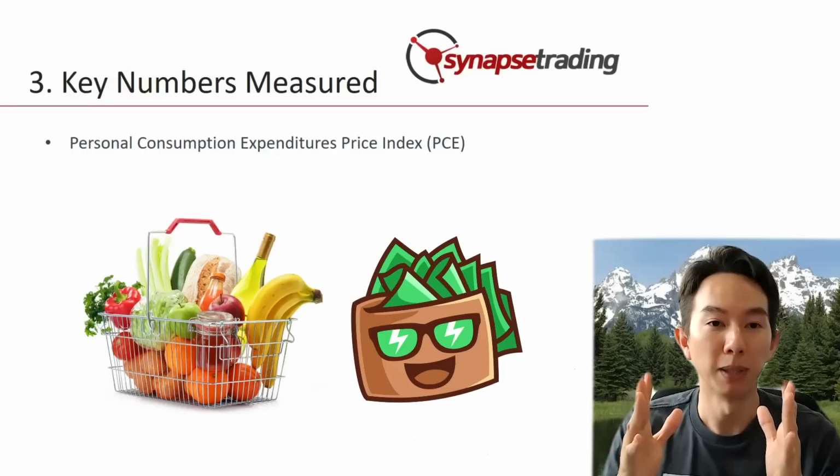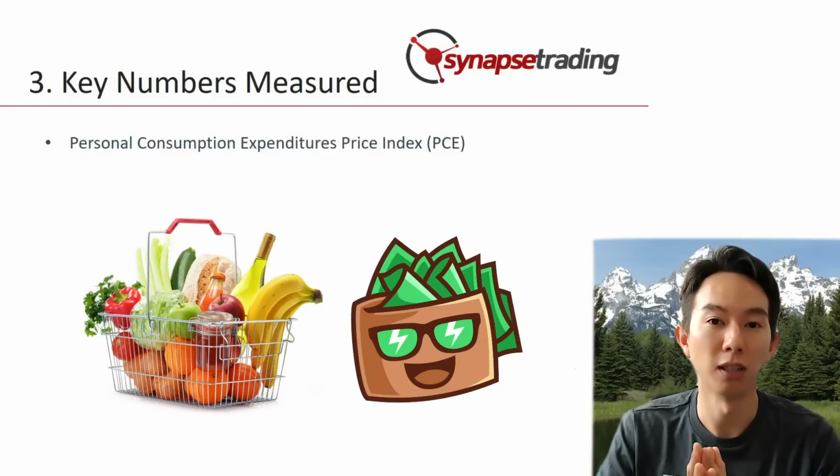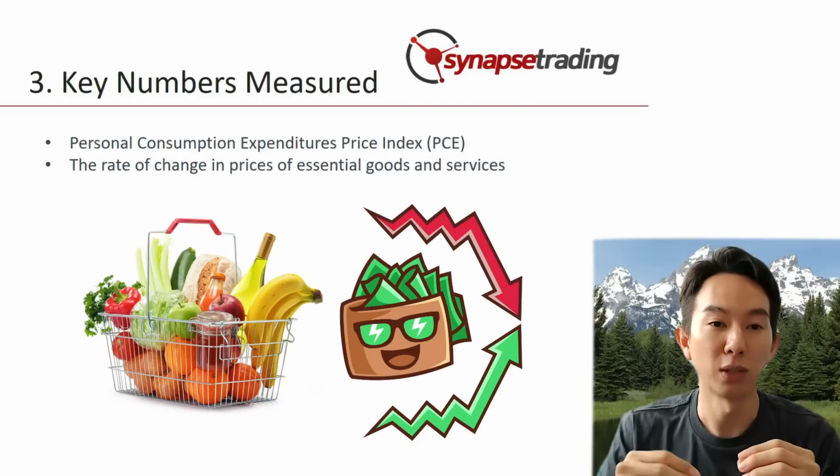In measuring supercore inflation, several specific numbers are typically looked at, including the Personal Consumption Expenditures Price Index, or PCE for short. This measures the price of goods and services in the US economy. Next, we have the rate of change in prices of essential goods and services.